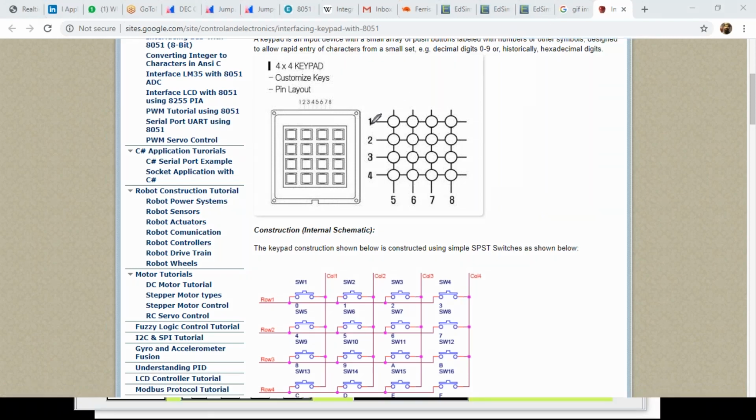first, the microcontroller will feed a signal on this line, on this first pin. The signal will go to all the things which are connected to the first pin, and if this is pressed, this will short this to the 5. So whatever is being sent on 1 will come down on the 5th. If it is seen at 5, then it means that whatever is crossed now is what is pressed.